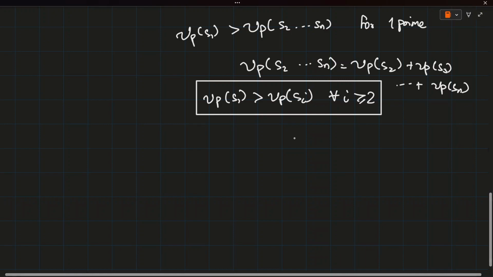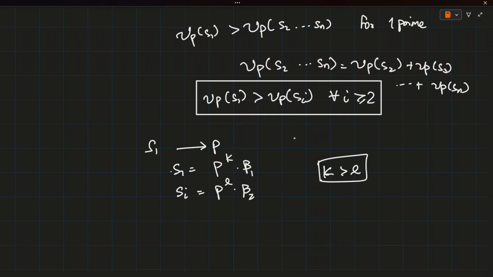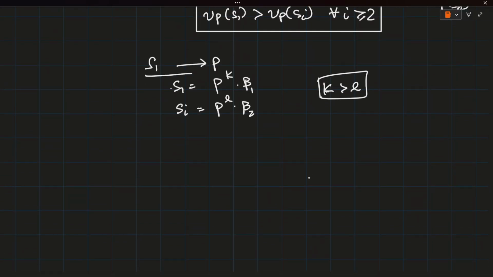So S1 has a prime assigned to it, say P, such that the power of P in S1 is the greatest among all the Si's. Suppose S1 can be written as P to the power K times beta, and some random Si can be written as P to the power L into beta 2, then we can always conclude that K is greater than L. So this is the basic condition we get.